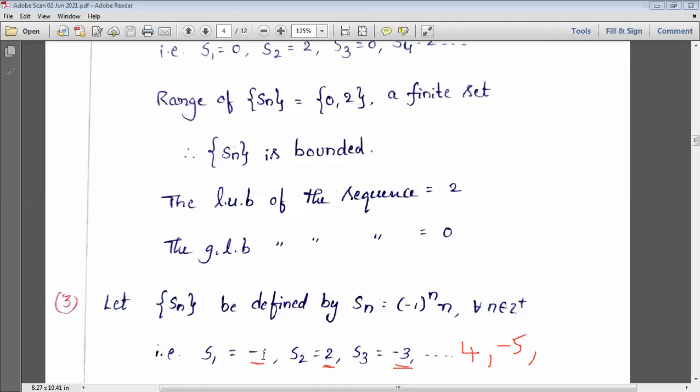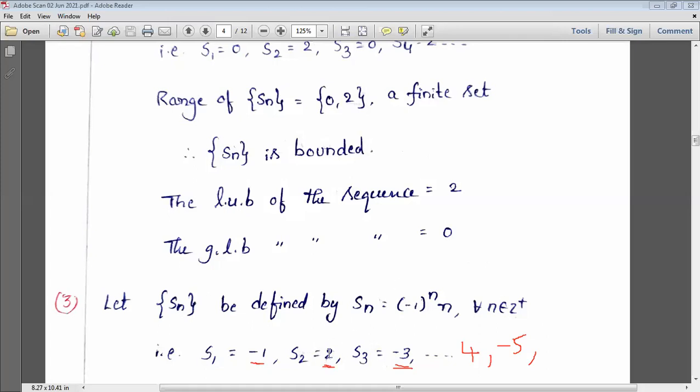Here, see, if we substitute odd values, what are we getting? -1, -3, -5, -7, -9, -13, -99, -1000, crore, and so on, minus infinity. Can you write it as a finite set? No. And in the same way, coming to the upper side.